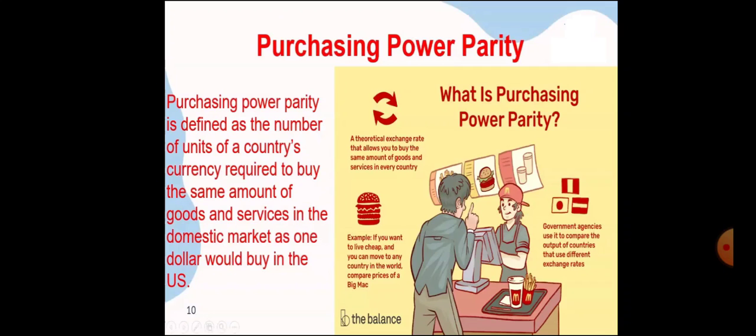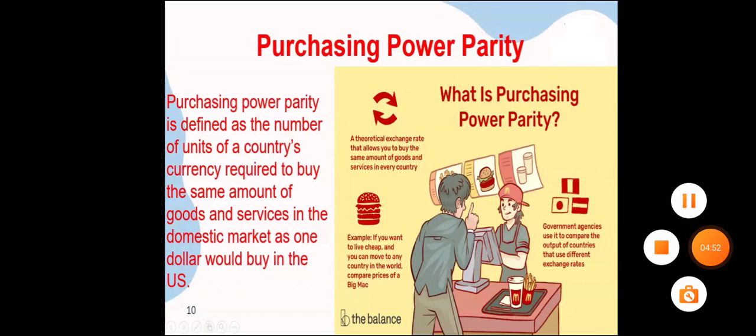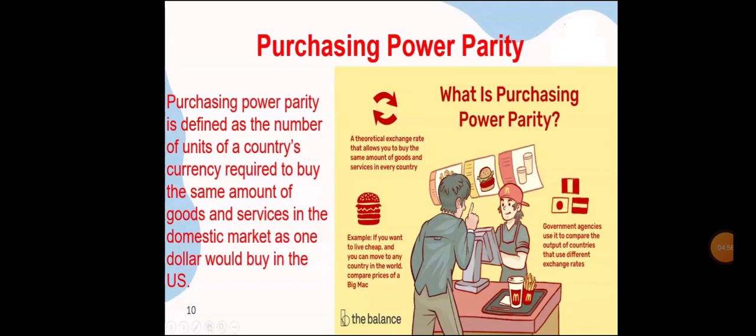Next one, purchasing power parity. What is this? It is defined as the number of units of a country's currency required to buy the same amount of goods and services in the domestic market as $1 would buy in the US.